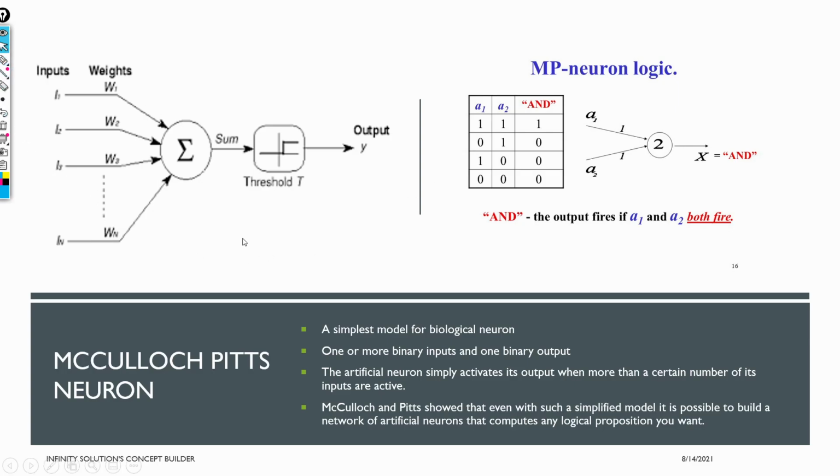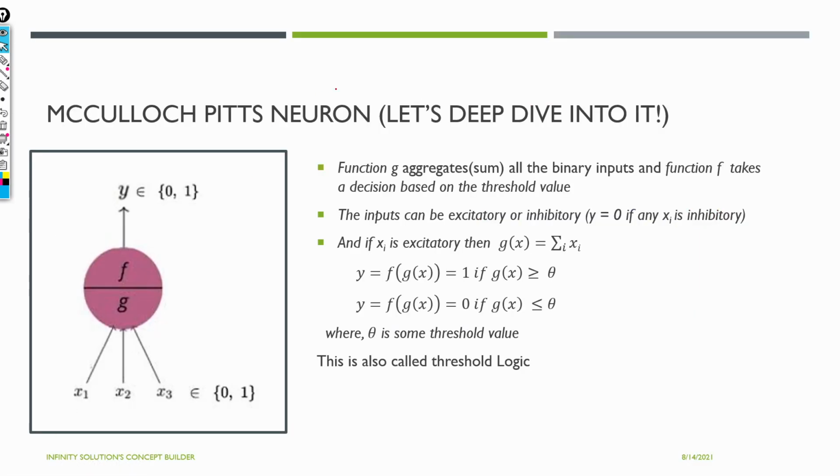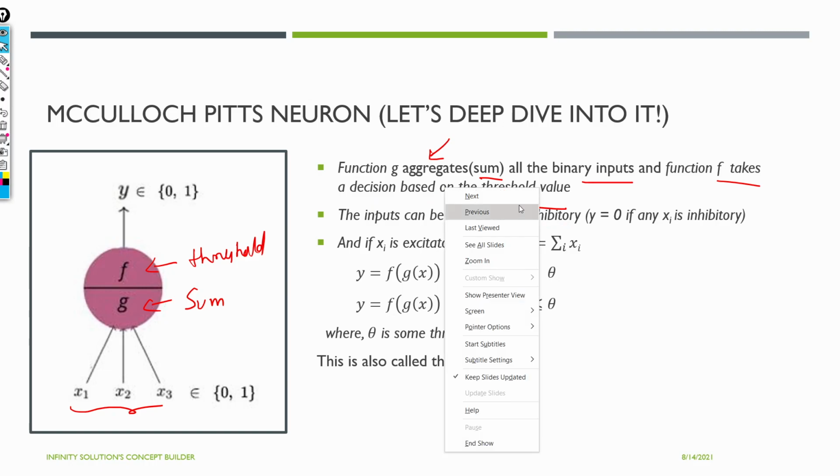So let me just change the slide. We'll implement some more functions, but let's first see the basic thing, which is just the names given to the summation function g and the function f that does the thresholding. Let's say we have 3 inputs here, and again we have binary inputs. Function g will aggregate, or sum, all the binary inputs. I showed you all this. And f takes a decision based on the threshold value. That's it. Now there is one new term to know here.